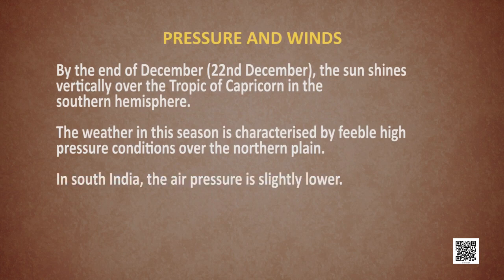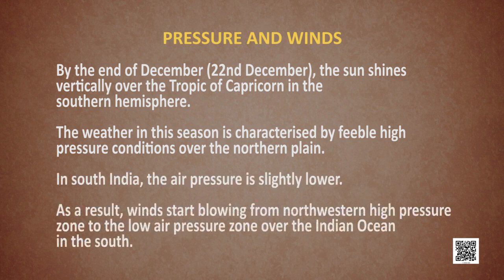In South India, the air pressure is slightly lower. As a result, the winds start blowing from the northwestern high pressure zone to the low pressure zone over the Indian Ocean. Now, this is the season where we experience very light rainfall, that too in limited regions. The weather is pleasant during winters.